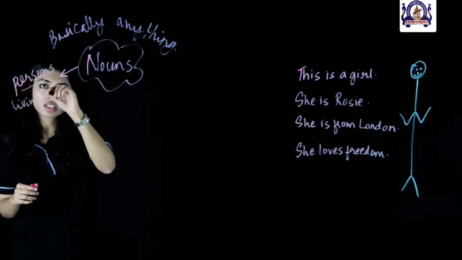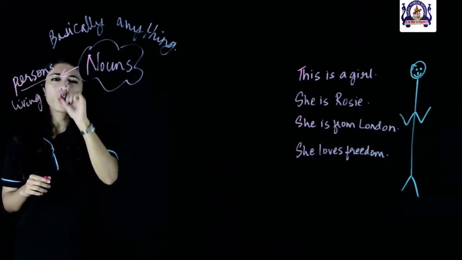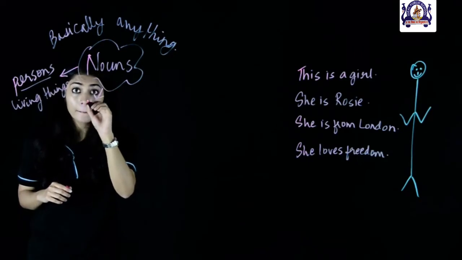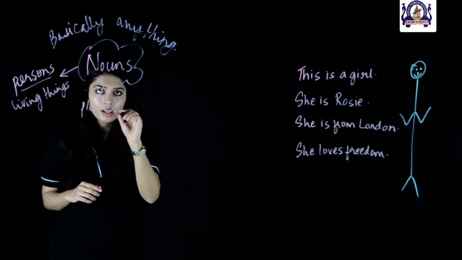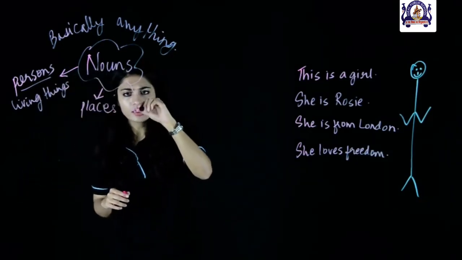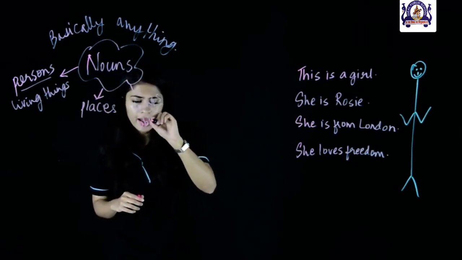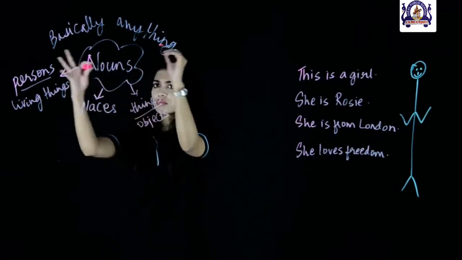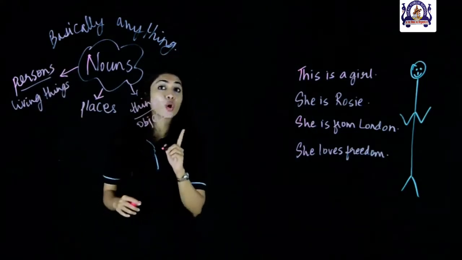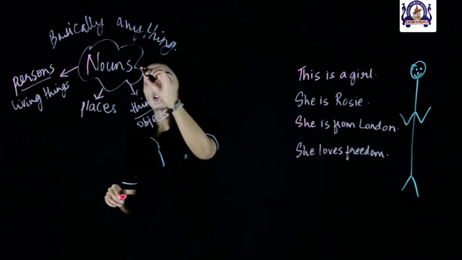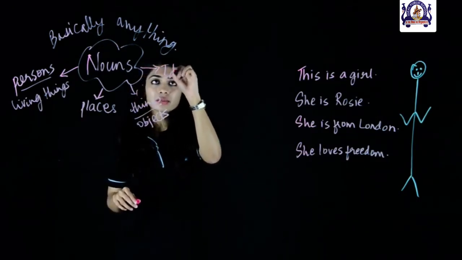So we have persons or living things. What else do they refer to? They also refer to places and things or objects. And that's it, right? These are our nouns. No, we are forgetting something here. Nouns also refer to ideas.